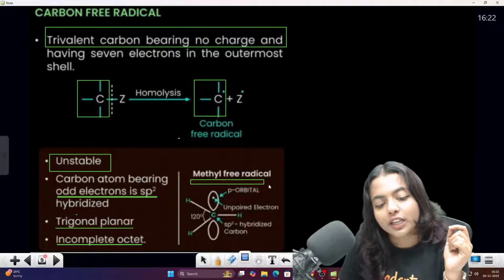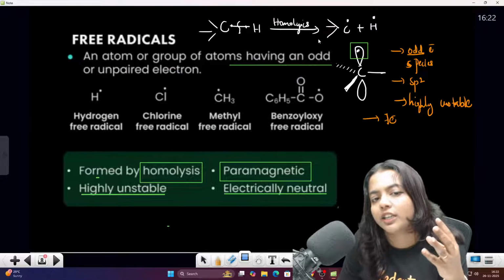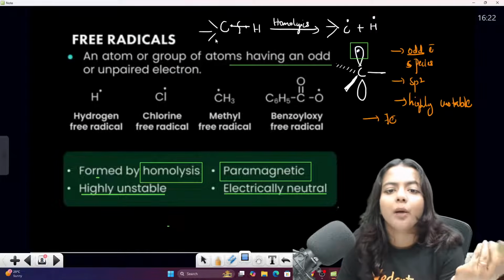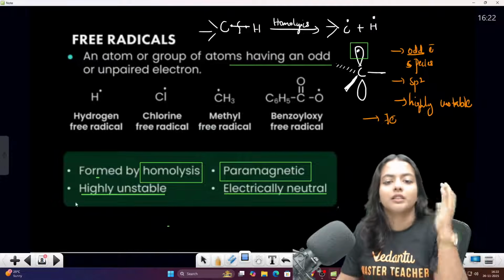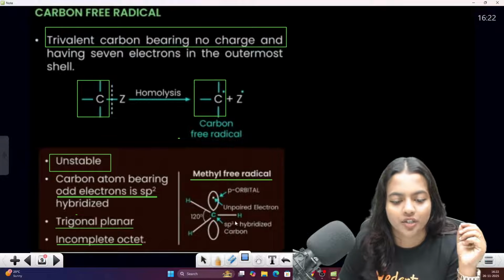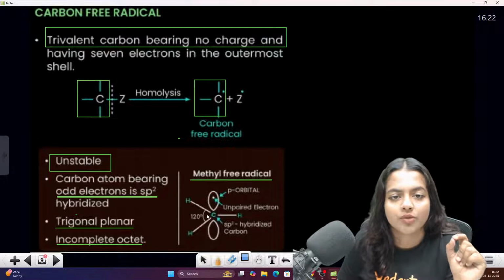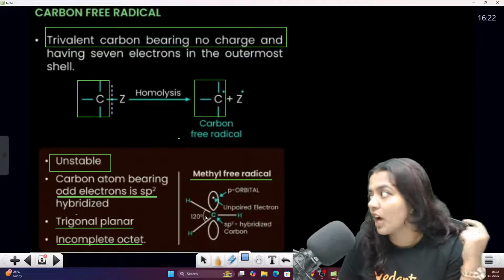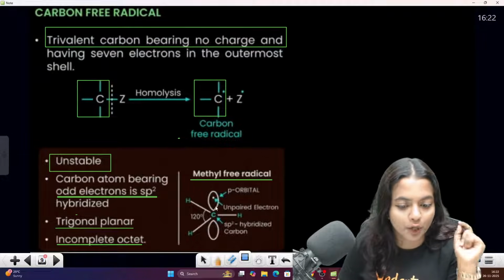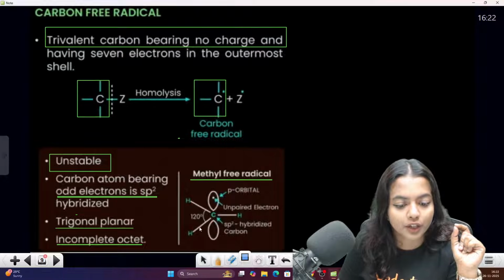Now, if you are talking about the methyl free radical, I didn't say here that it is methane or something, I just give the valencies only. In a methyl free radical, here hydrogen, here hydrogen, here hydrogen. This is going to be a p orbital. The carbon has 1s2 2s2 2p2, right? So the unpaired electron in carbon will be on the p orbital. So this will have sp2 hybridization.